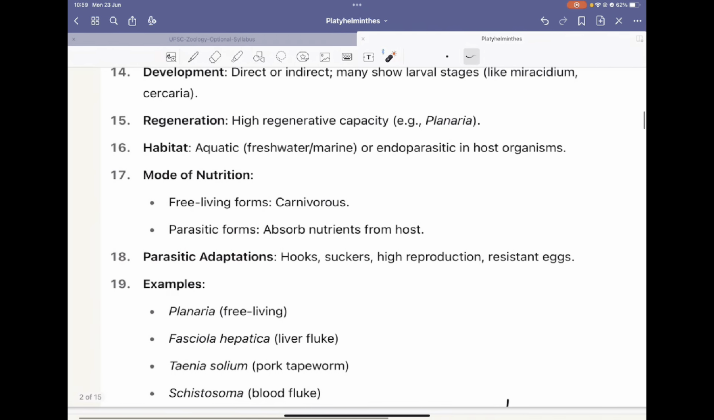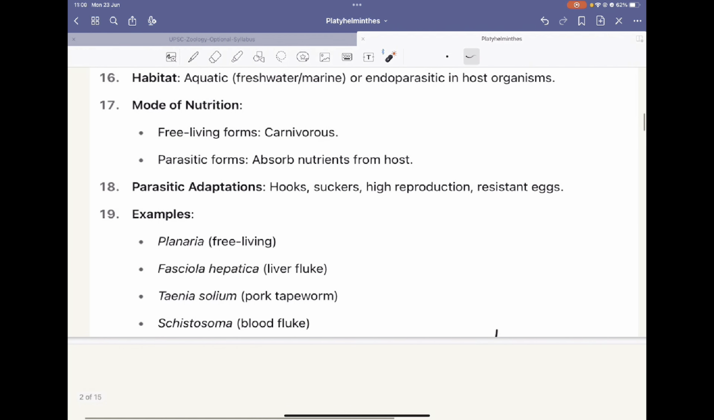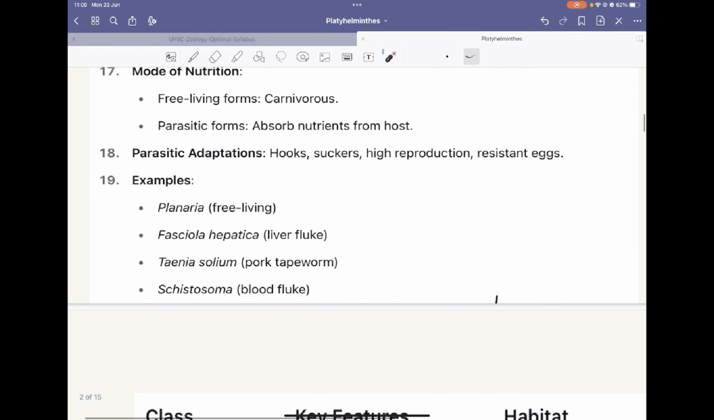In aquatic forms, you will see these platyhelminthes. They exist as endoparasites in host organisms. Then the mode of nutrition: the free living forms are carnivorous. And in parasitic forms, they absorb nutrients from the host. Then the parasitic adaptations include hooks, suckers, high reproduction, and resistant eggs. So these are some of the parasitic adaptations.